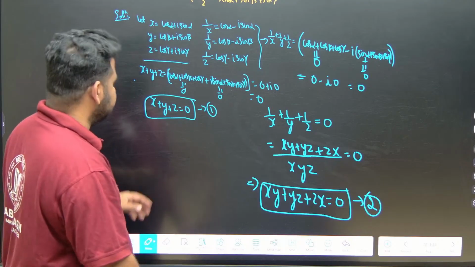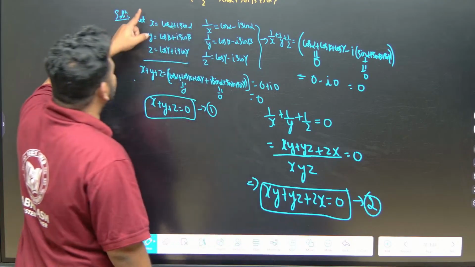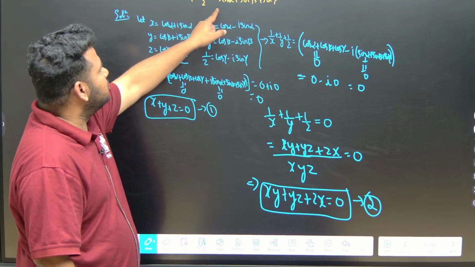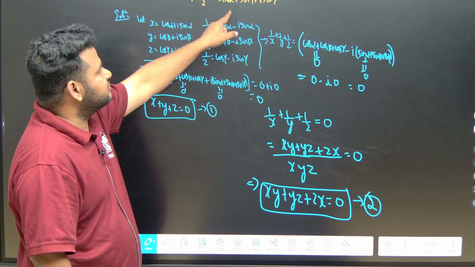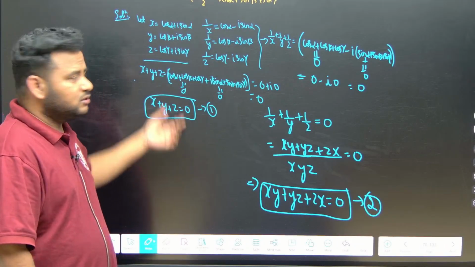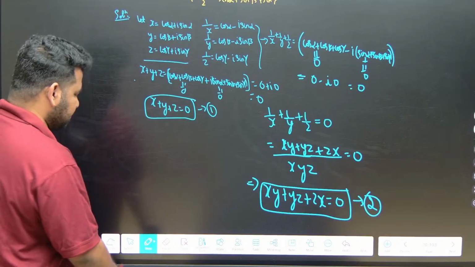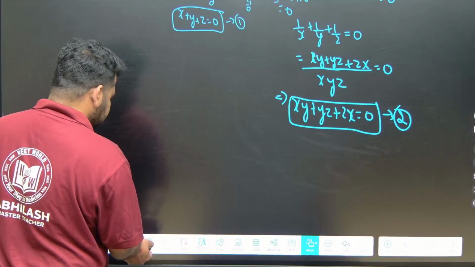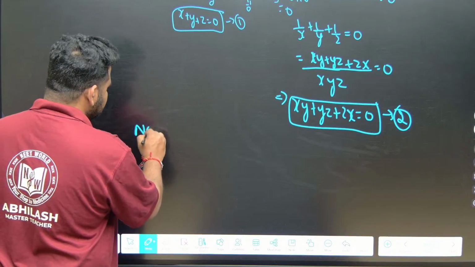Now let us see what they are asking. They are asking to prove that cos square alpha plus cos square beta plus cos square gamma is equal to 3 by 2, and also sin square alpha plus sin square beta plus sin square gamma is equal to 3 by 2. So we have x plus y plus z is equal to 0. They are asking in square, so let us square it. Now what will we do? We will do squaring.